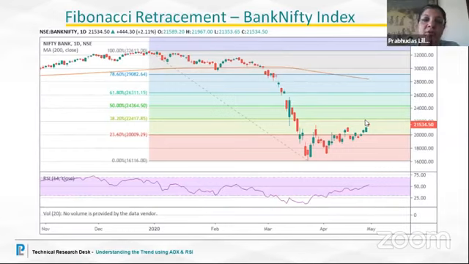So Fibonacci retracement is one of the ways, as we had just spoken about yesterday, because the idea of studying each and every technical tool is to try to get the best buying entry and to book out at the optimum profit level. So this is how we are going to use all the tools in combination.